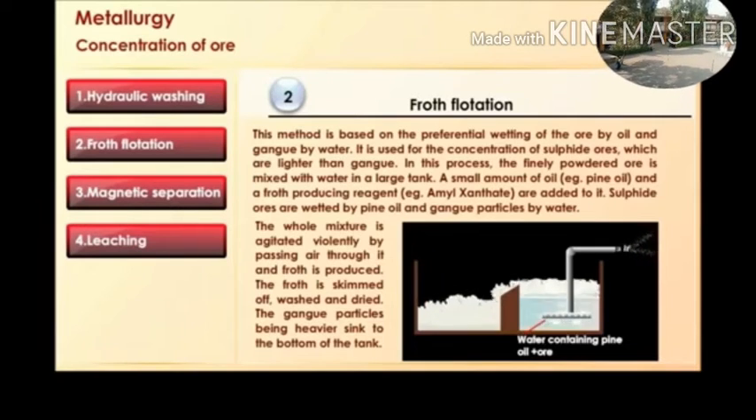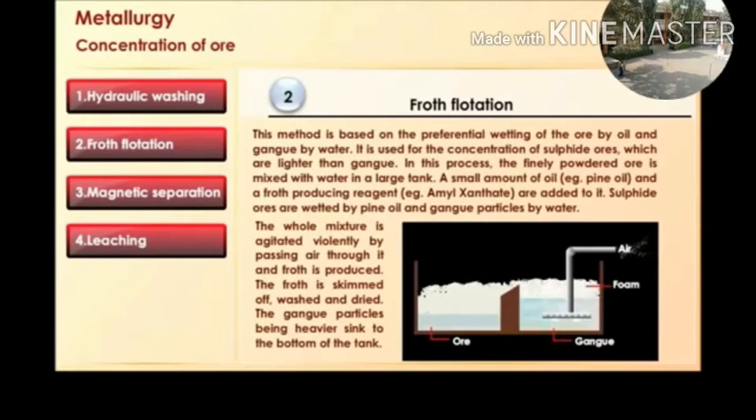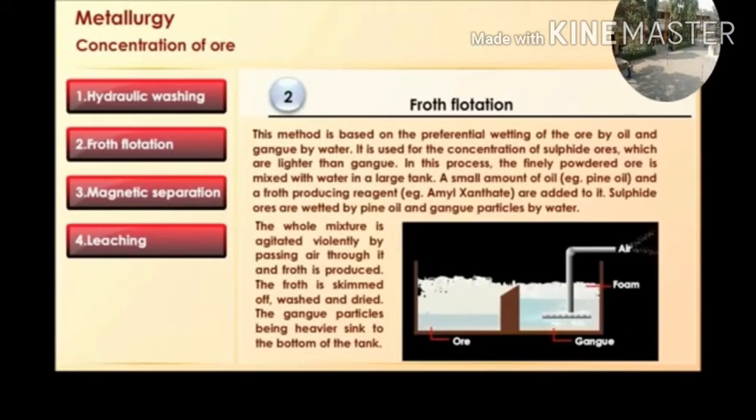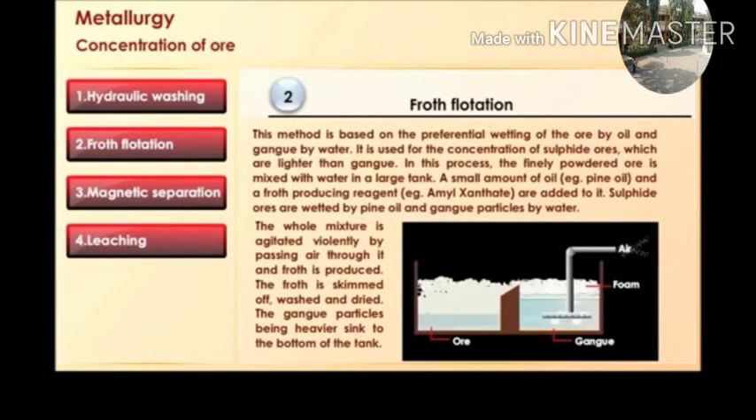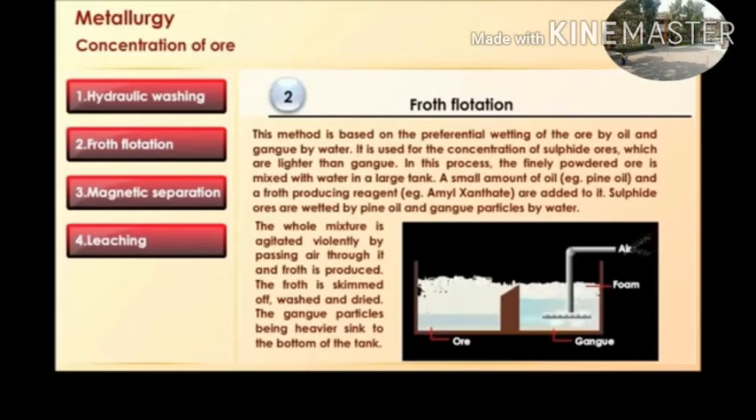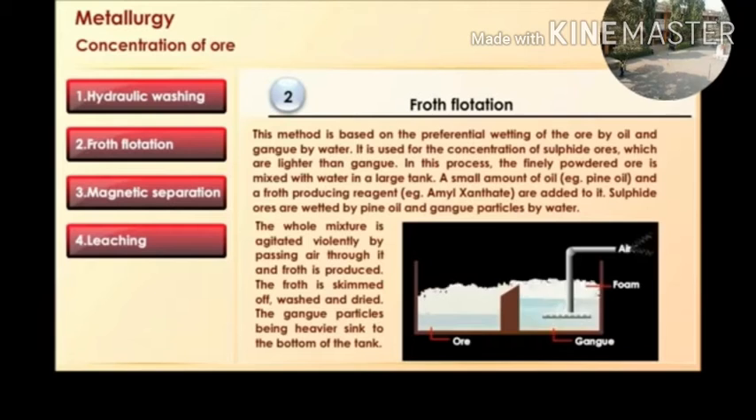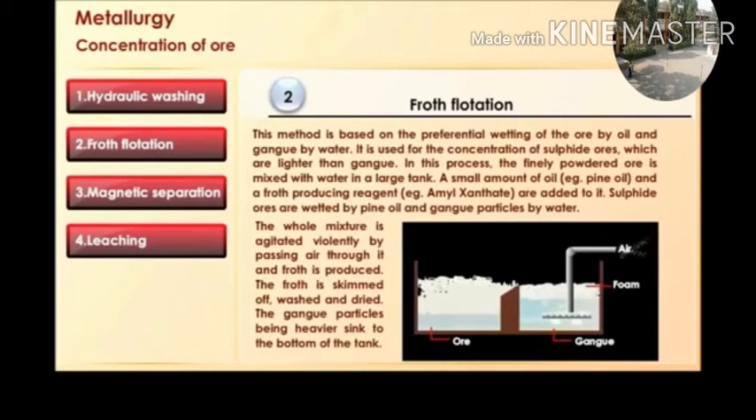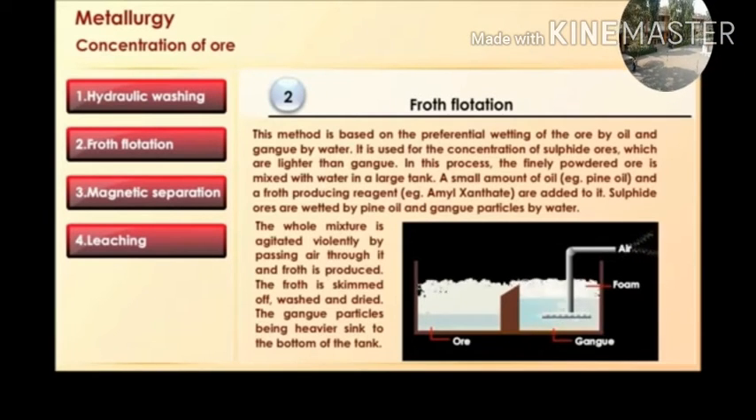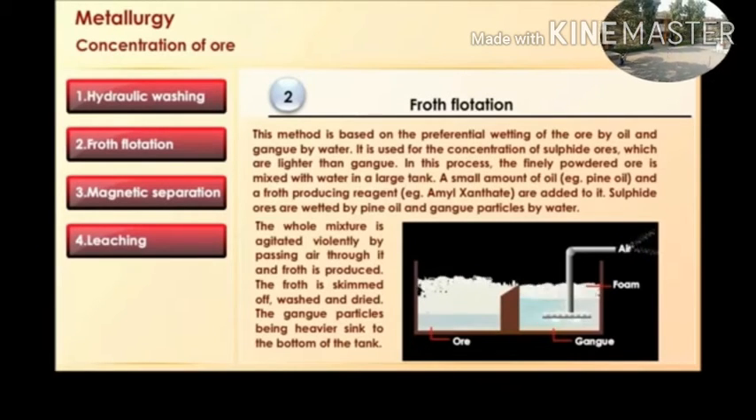Froth flotation. This method is based on preferential wetting of the ore by oil and gangue by water. It is used for concentration of sulfide ore, which are lighter than gangue.